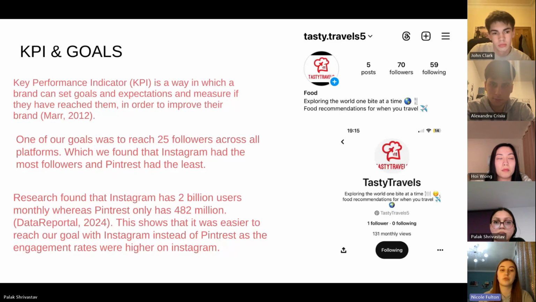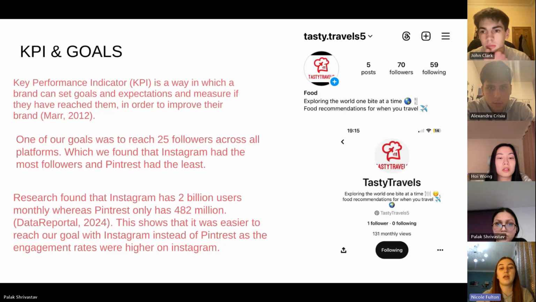So one of our goals was to reach 25 followers across all platforms, which we found that Instagram had the most followers and Pinterest had the least. So with these screenshots there, you can see that Instagram gained 70 followers and Pinterest only gained 1 follower.